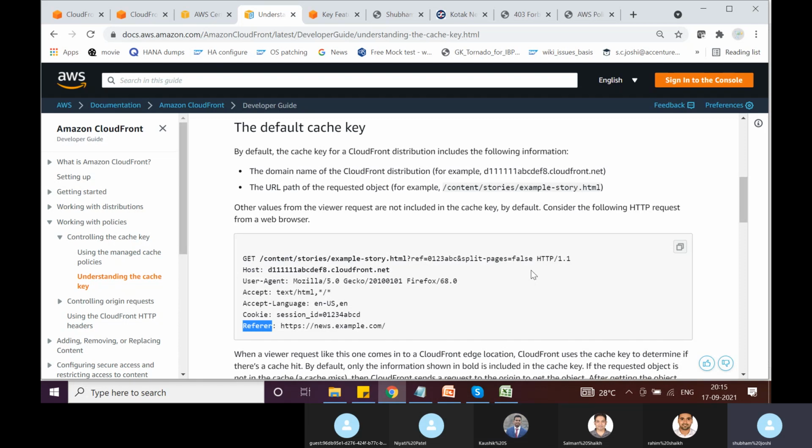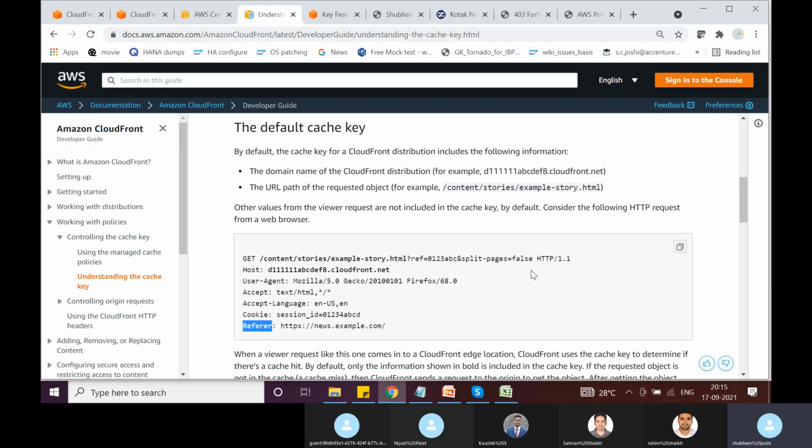So whenever a viewer makes a request for an object, it will try to generate a cache key for the viewer request. If the cache key generated matches an object that is already cached with the same cache key, then CloudFront knows that it's the same object being requested and it is already cached.